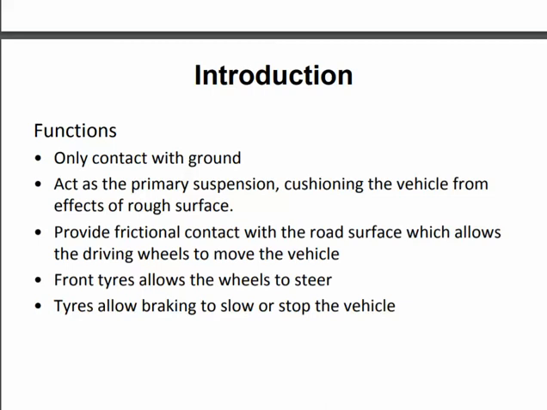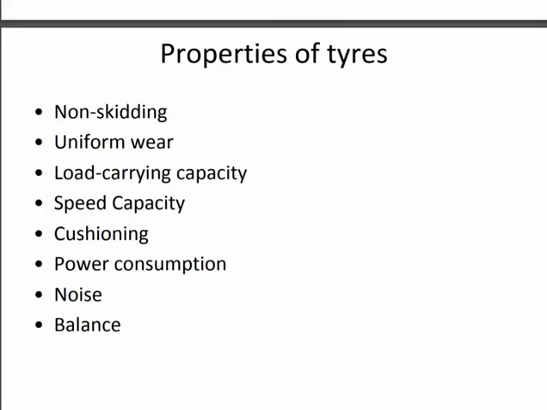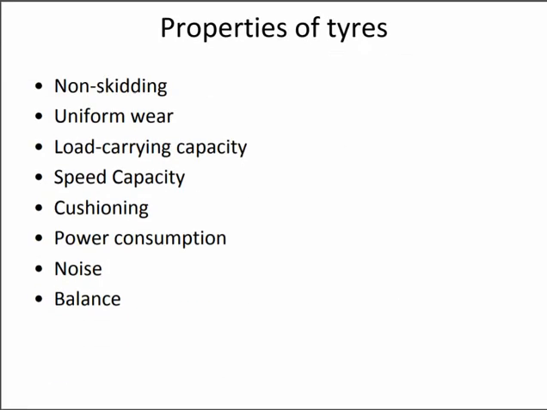Let's move to the topic of the properties of a tire. For a good or desirable tire, what kind of properties should it have? First, it should be a non-skidding tire. As we know, with skidding we are not able to stop our vehicle, and the vehicle skids over the road. For that, we need the non-skidding property of the tire.